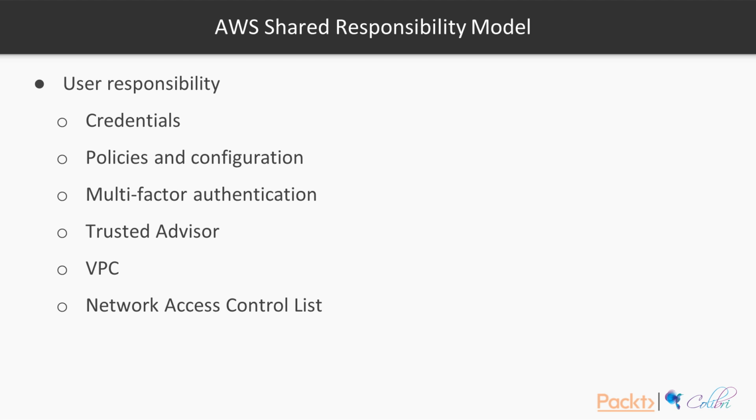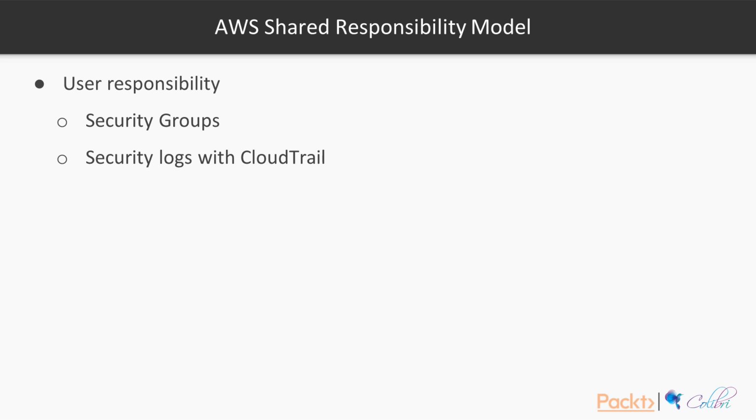Network access control lists are another feature that users have to manage themselves. We've seen that even though AWS offers the default network access control list for a default VPC, to customize it, you would have to add your own security rules to it. Then we have security groups. We've seen that as a good mechanism for protecting our EC2 instances. We can restrict the traffic on specific ports. We can restrict traffic only to certain IP addresses.